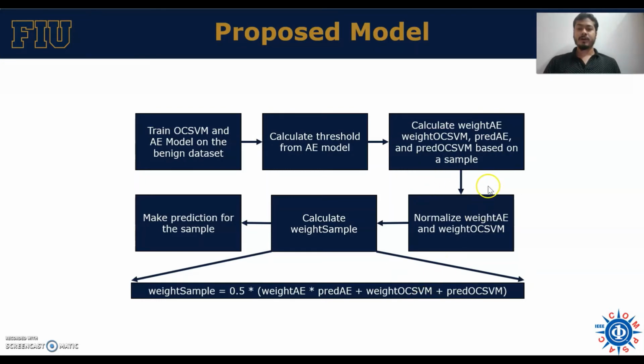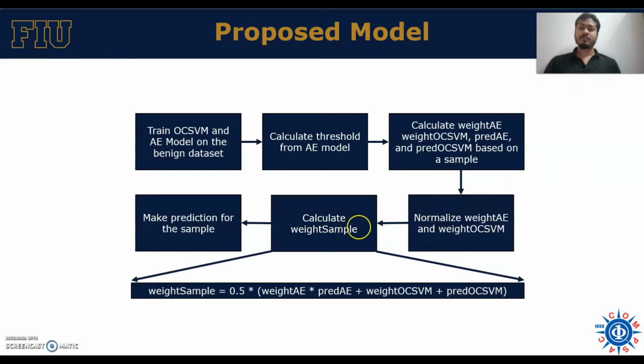The prediction of the OCSVM model is determined by whether the sample is outside the boundary or inside the boundary. If it is outside the boundary, it is considered an anomalous sample. The weight of the OCSVM model is the distance from the boundary to the sample.